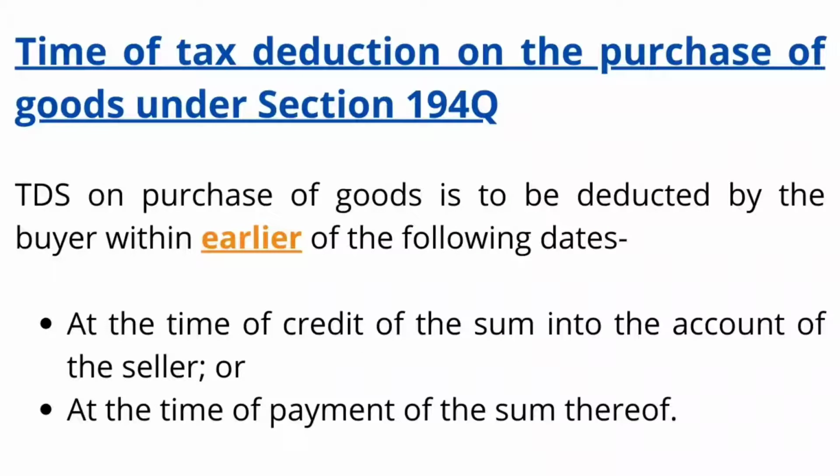Time of tax deduction on purchase of goods under section 194Q, that is relating to point of taxation, that is, when we have to deduct the TDS. TDS on purchase of goods is to be deducted by the buyer at the earlier of the following dates. That is, the earlier date we have to consider for deducting TDS. We have two dates. The first one is at the time of credit of the sum into the account of the seller, that is, when we are recording the purchase entry in our books of accounts. And the second date is at the time of payment, that is the payment date. So based on these two dates we have to select the earliest date for deducting TDS.